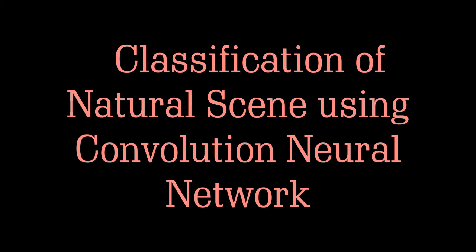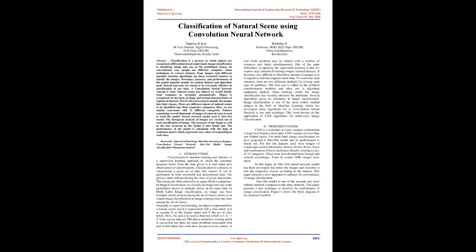Classification of natural scene using convolution neural network. Abstract: classification is a process in which objects are recognized, differentiated, and understood. Image classification is classifying an image into one of the predefined classes. In the conventional way, people use different computer vision techniques to extract features from images, and different machine learning algorithms use these extracted features to classify the images.